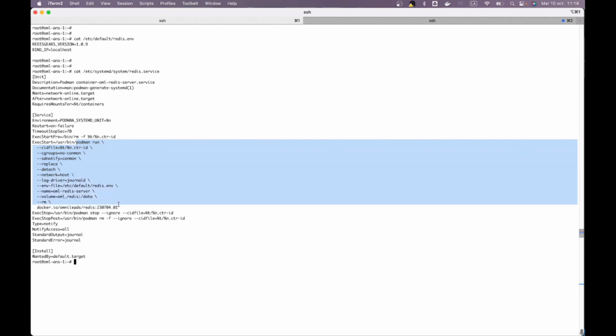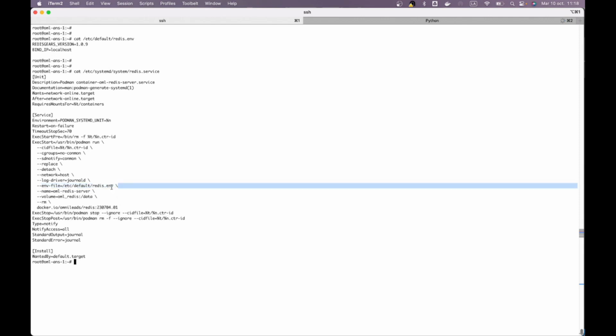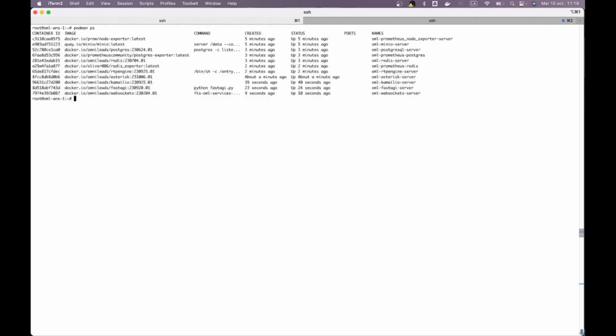It ends up being a Podman run of the Redis image that the OmniLeads project publishes, with some parameters, among them the environment variables. So it ends up being a container running within the host with its environment variables file, running in line with the rest of the components.